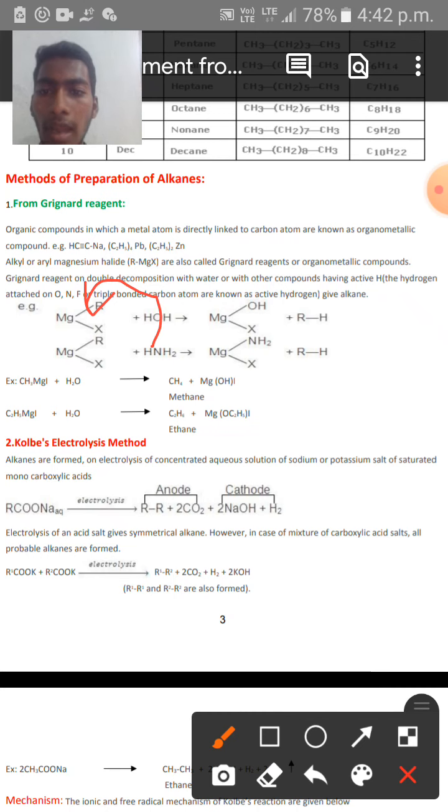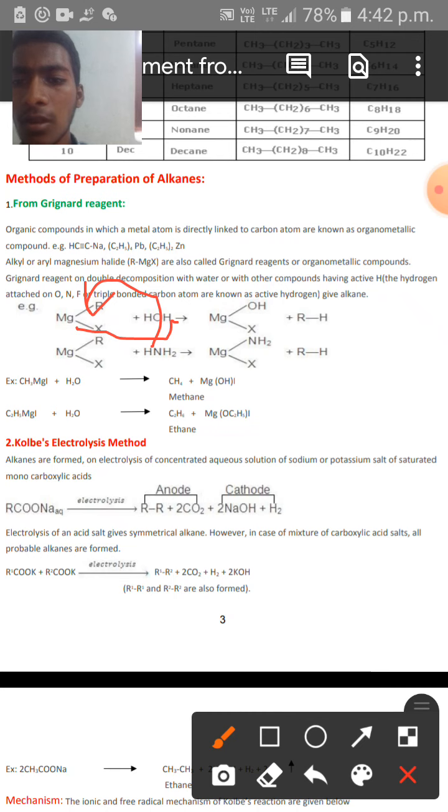The remaining OH part is added to the magnesium to form a complex compound, that is magnesium hydroxyhalide. This is the complex compound.